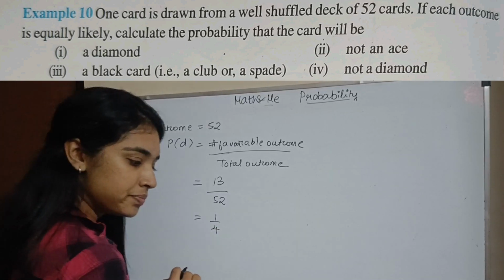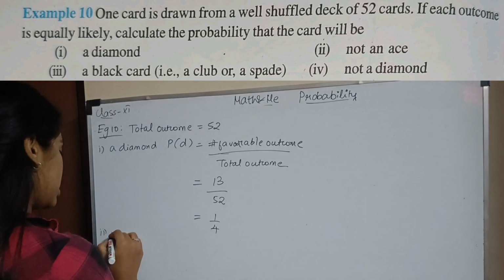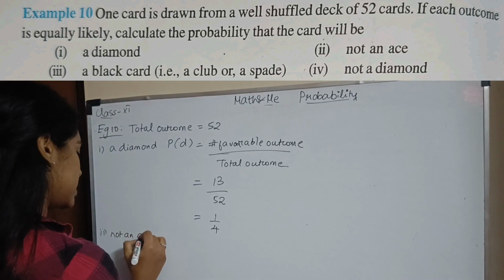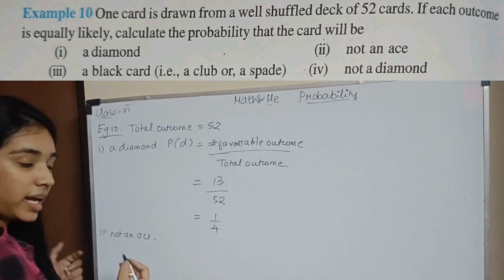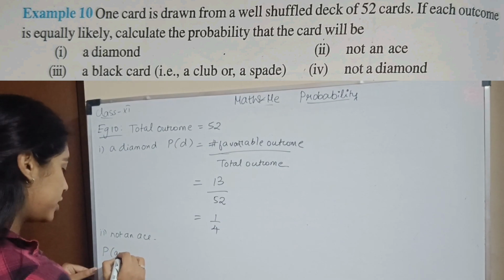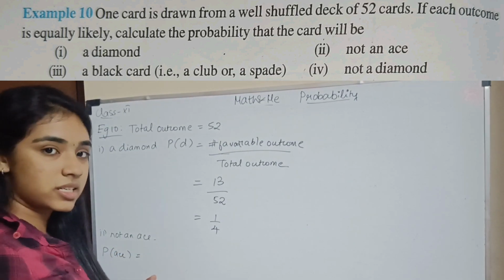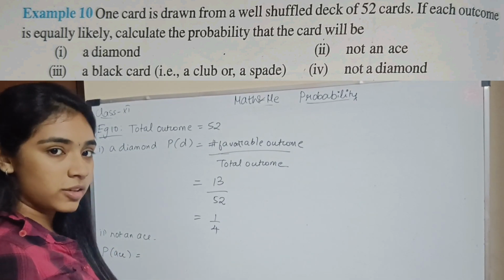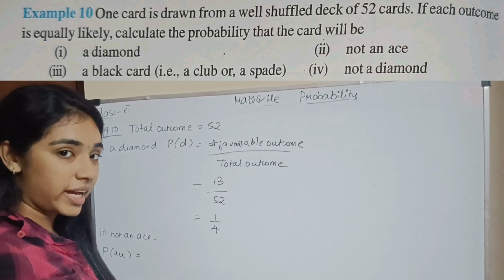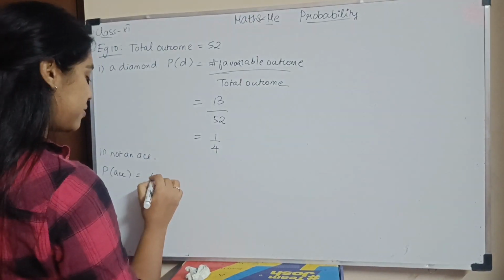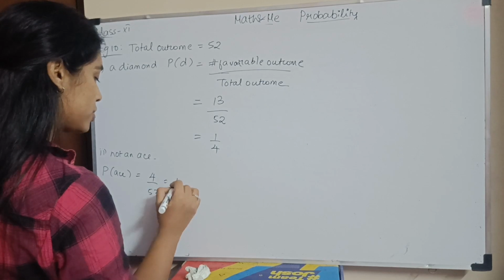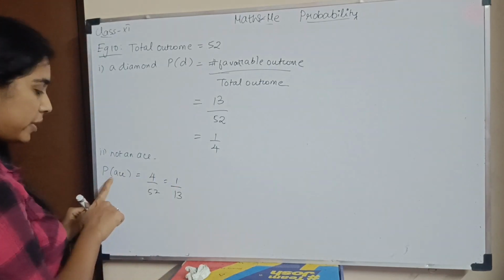Next I have not an ace. So first let us find what happens when it's an ace. Probability of an ace: how many aces are there in total? You have the ace of spade, clover, and you have the ace of diamond and heart. So there are 4. So I have 4 divided by 52, which is 1 by 13. It is the probability of an ace.